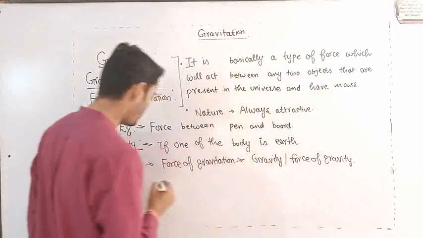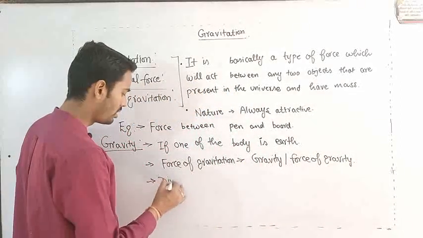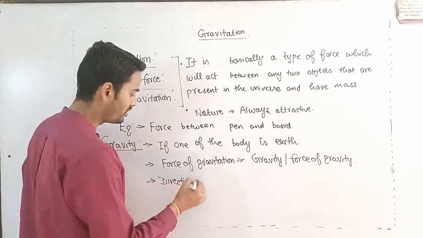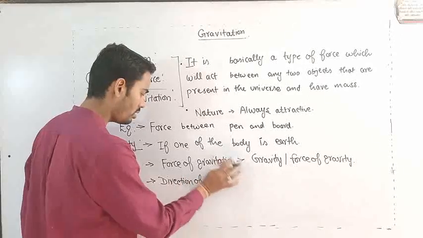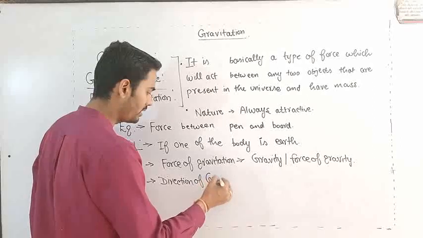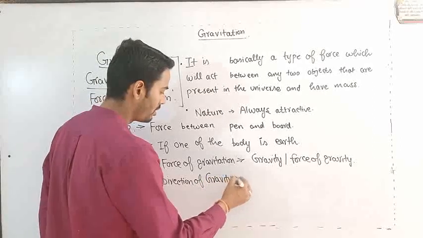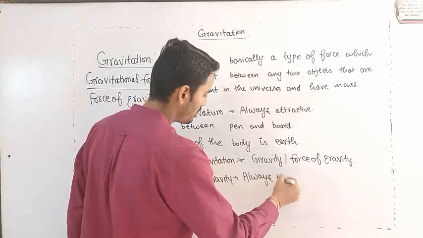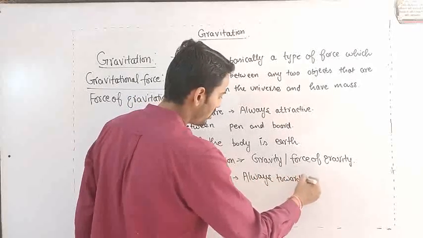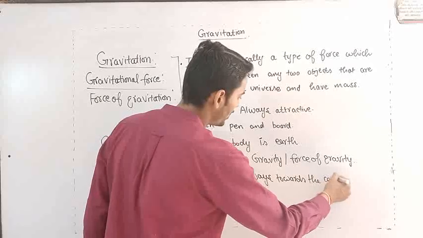And the direction of this force, the direction of gravity, is always towards the center of the earth.